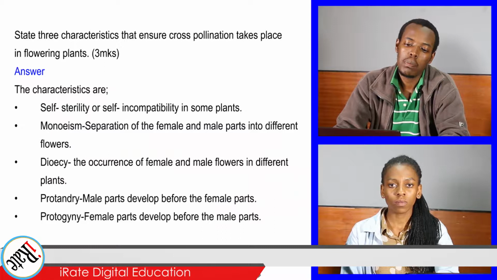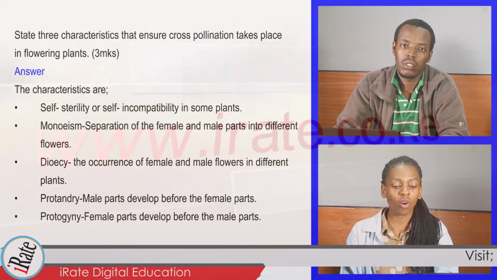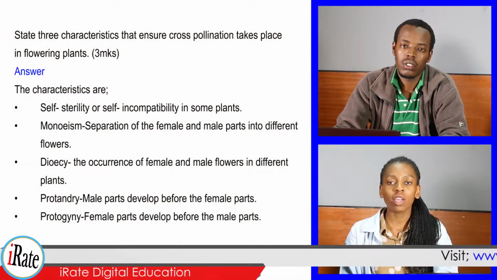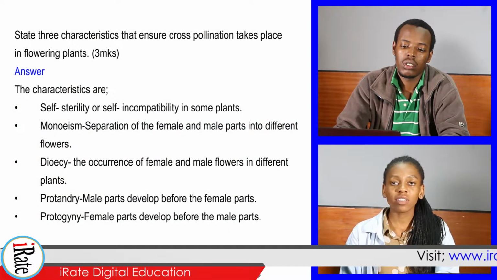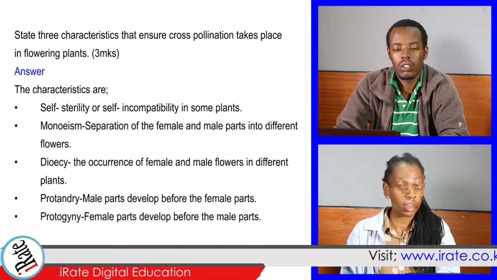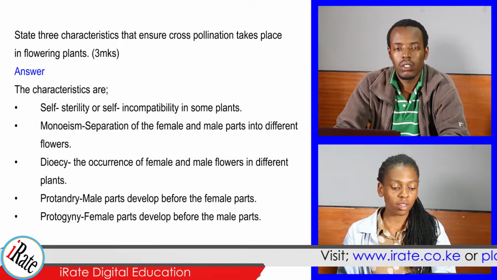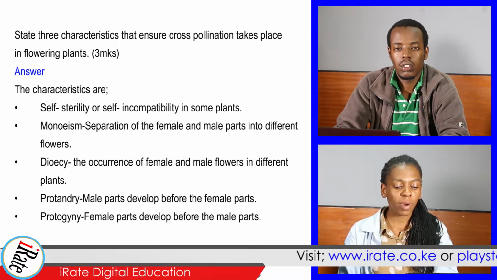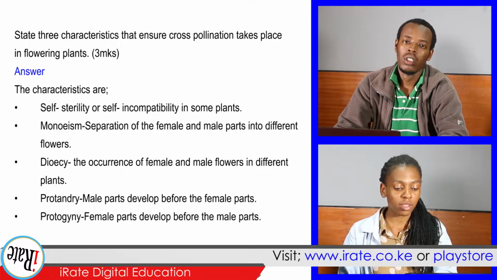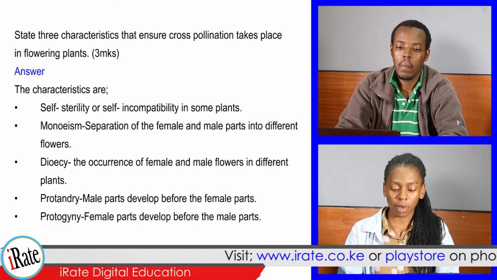State 3 characteristics that ensure cross-pollination takes place in flowering plants. The characteristics are self-sterility or self-incompatibility in some plants; monoecism, that is the separation of the female and male parts into different flowers; dioecy, that is the occurrence of female and male flowers in different plants; protandry, male parts develop before the female parts; protogyny, female parts develop before the male parts.